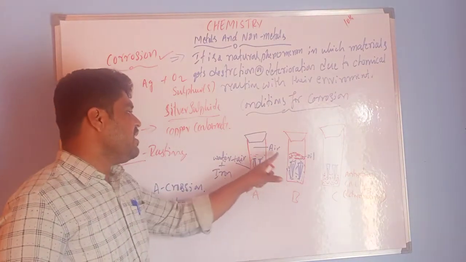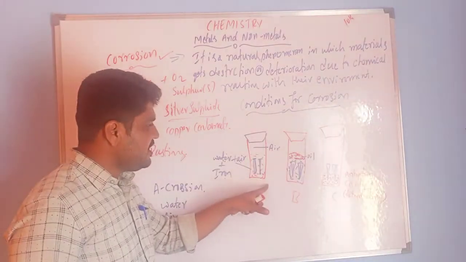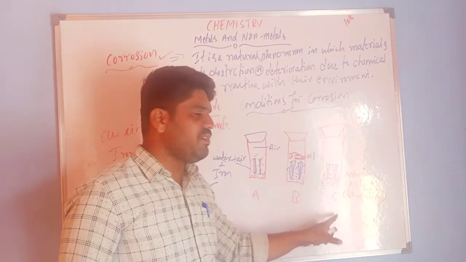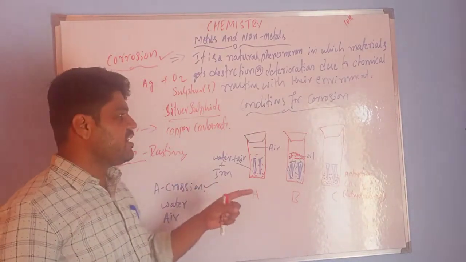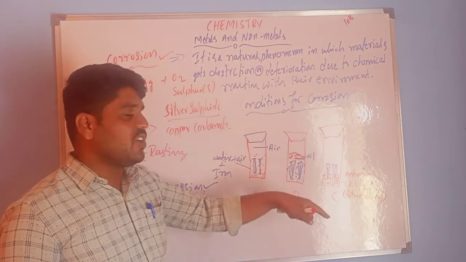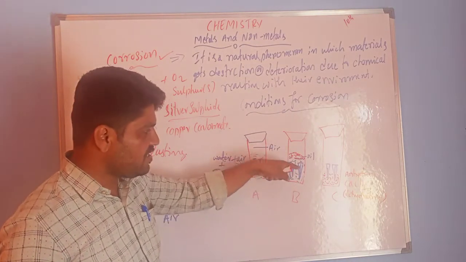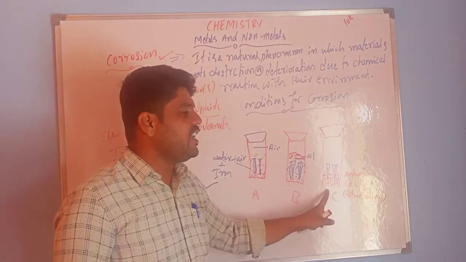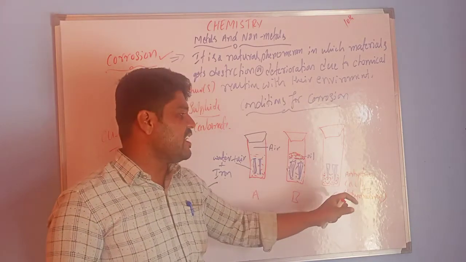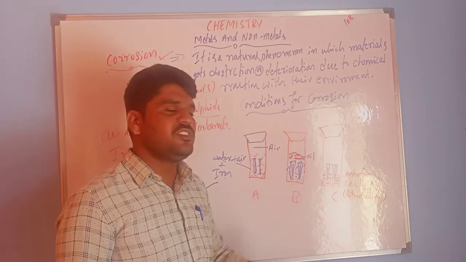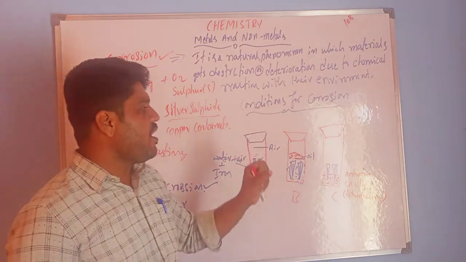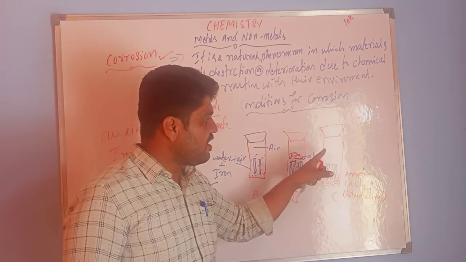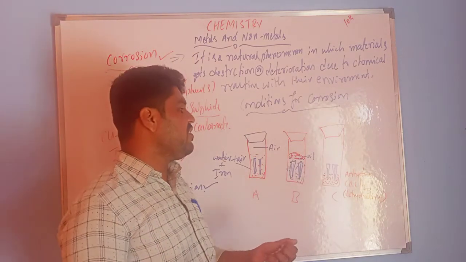In test tube A, air and water are sufficiently present. That's why we can observe the corrosion. In test tubes B and C, we cannot see the corrosion. Why? Because the oil does not allow the oxygen or air to dissolve in the water, so this prevents the corrosion. And in C, anhydrous calcium chloride acts as a dehydrating agent. It absorbs the moisture and air, so there is no air in this test tube, and no possibility of corrosion.